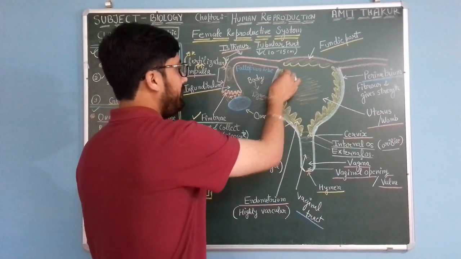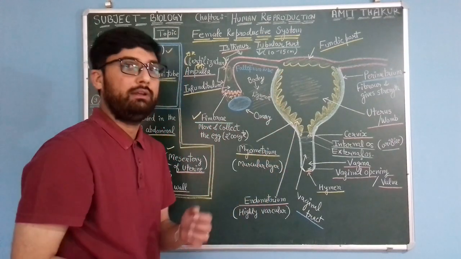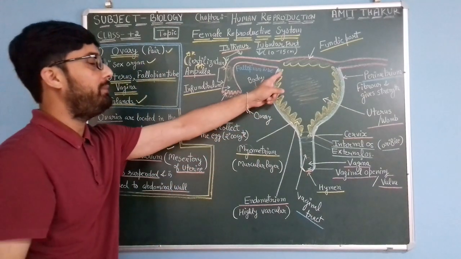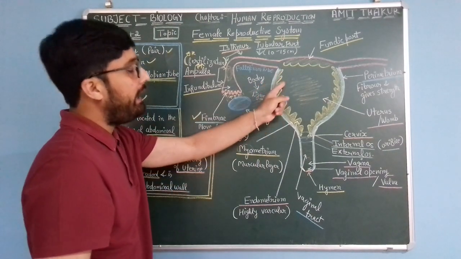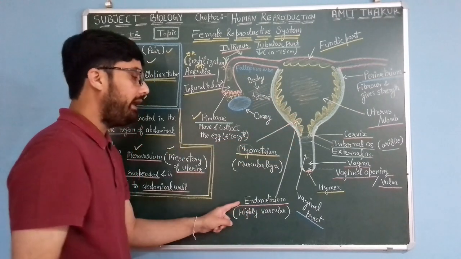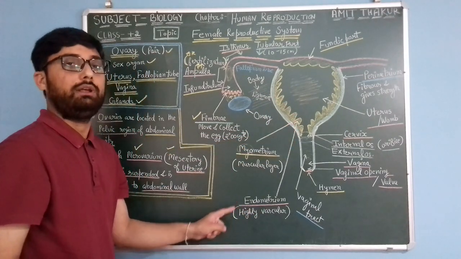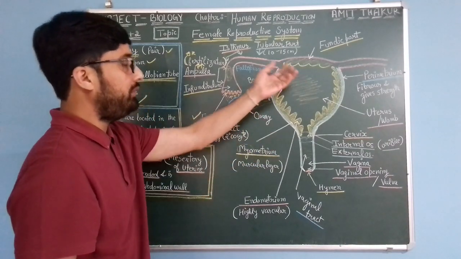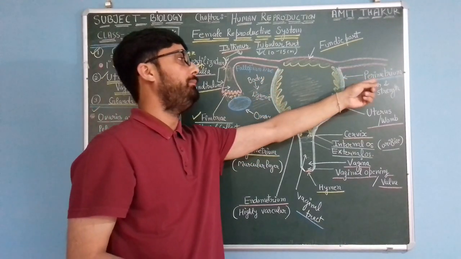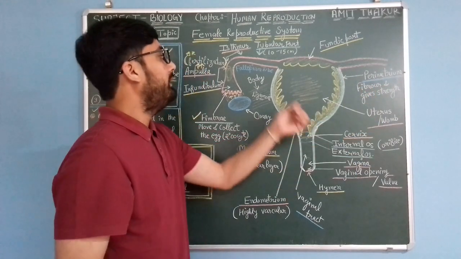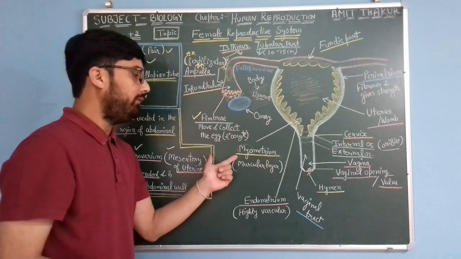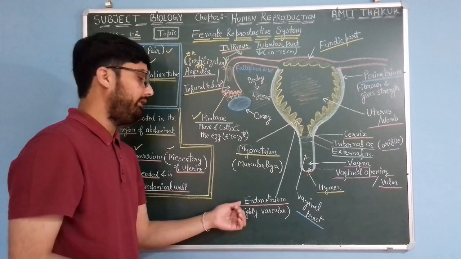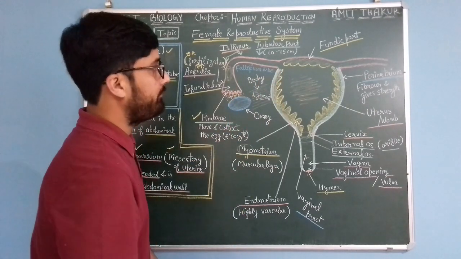And the innermost layer is enfolded and highly vascular, known as the endometrium. So there are three layers of the uterine structure: the outermost perimetrium, which is fibrous; the middle one, the myometrium, which is very muscular; and the inner one, enfolded, known as the endometrium layer.